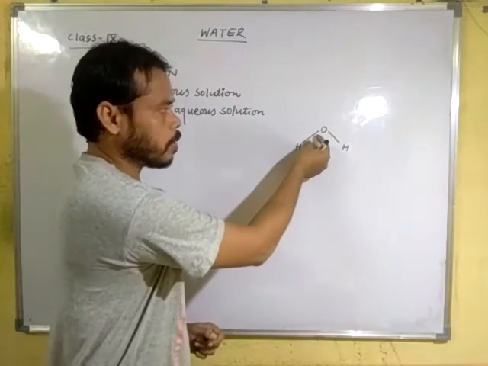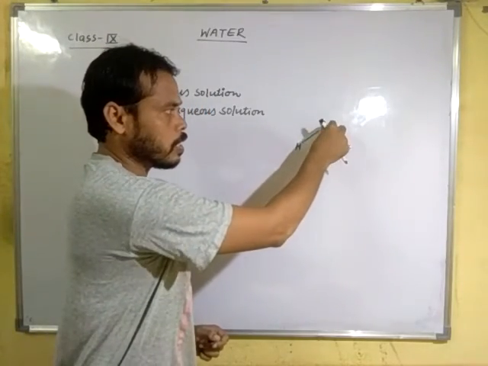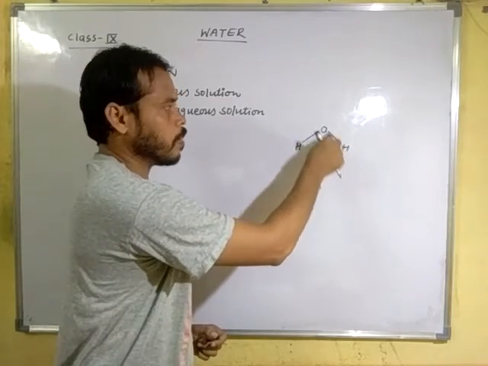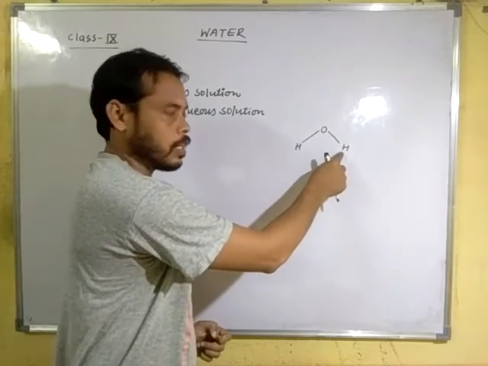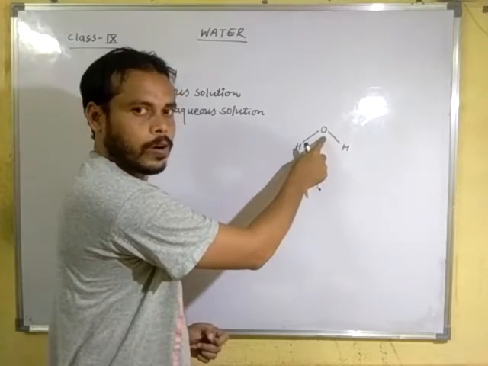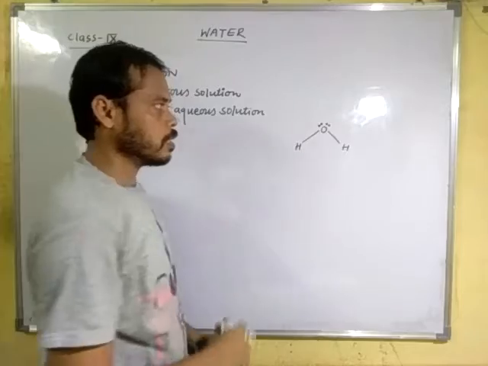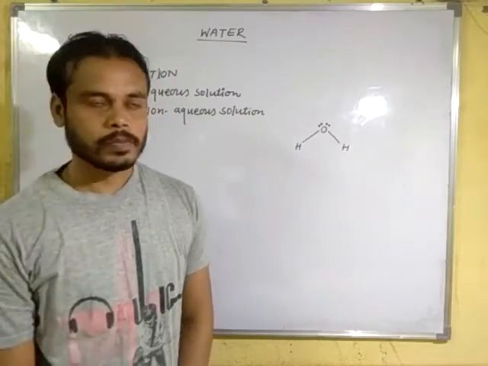One pair of electrons between oxygen and hydrogen here, and one pair between oxygen and hydrogen here, shared by one electron from hydrogen and one electron from oxygen. One lone pair of electrons remains on oxygen.